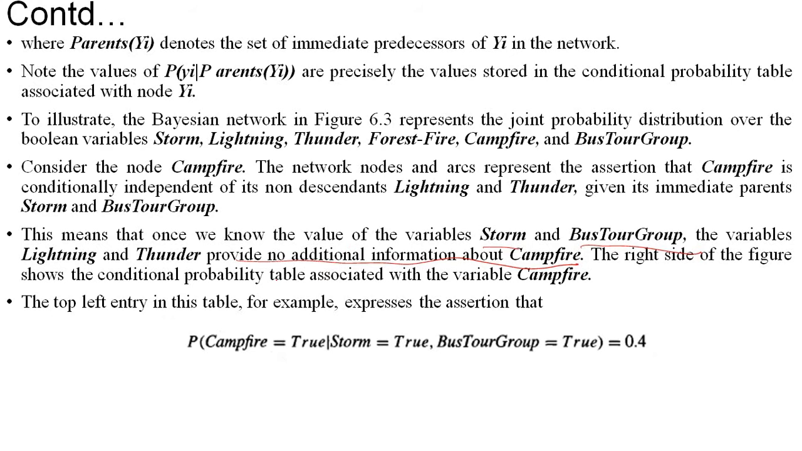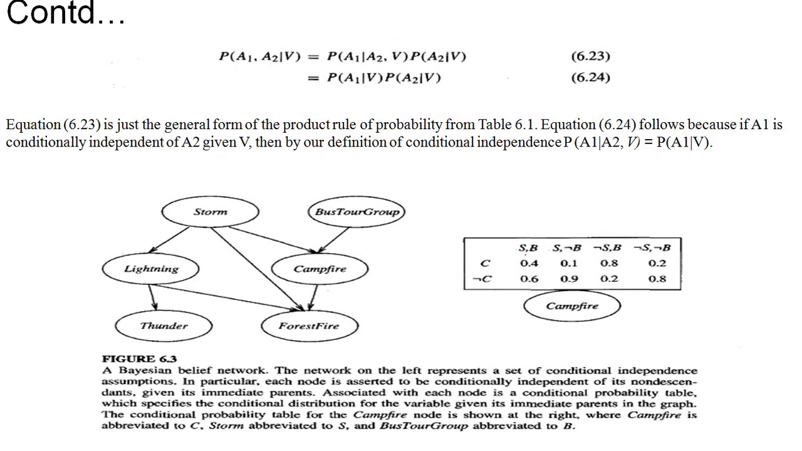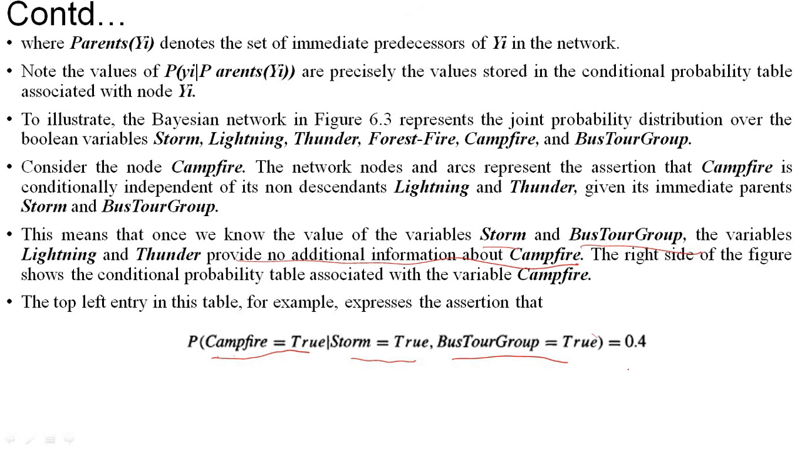Hence we can write it as: if the storm value is true and the Buster group value is true, then what is the value of campfire? Campfire is also true, and the probability is 0.4. So that's what he has written here. I think all of you got this.